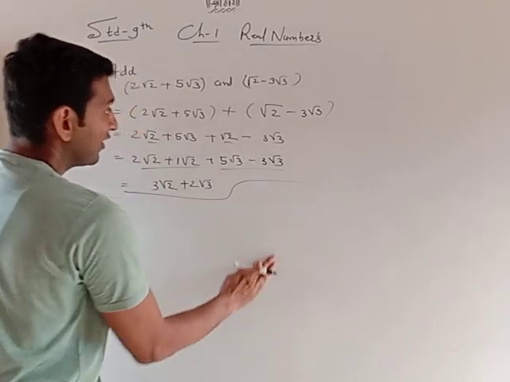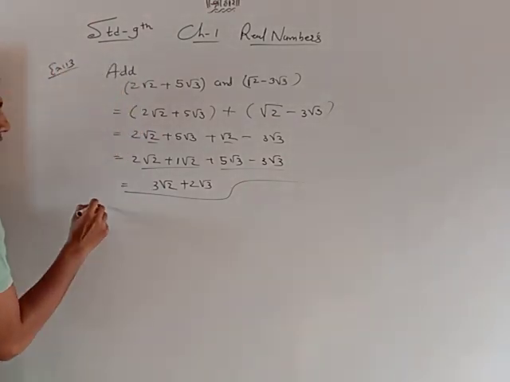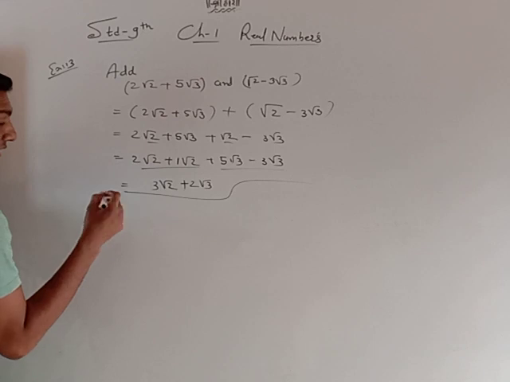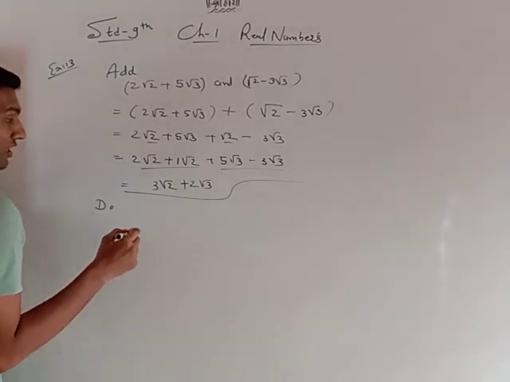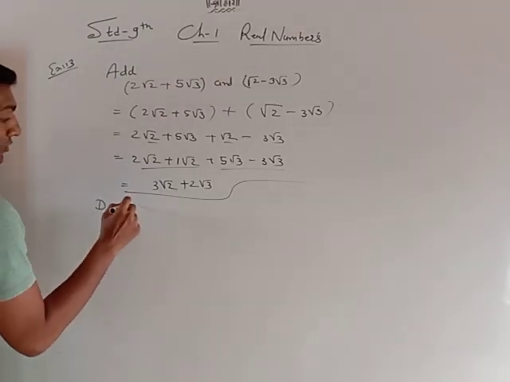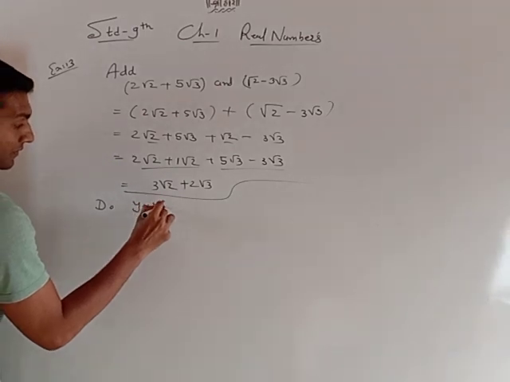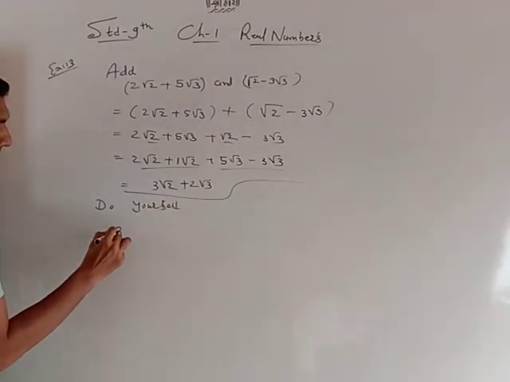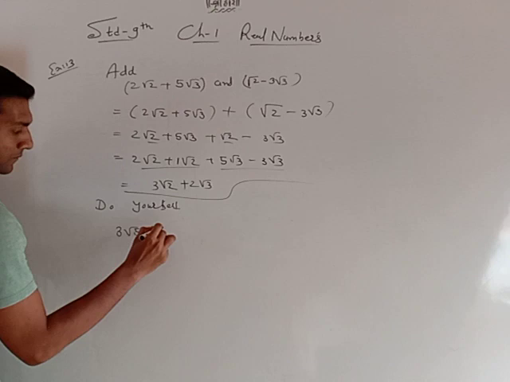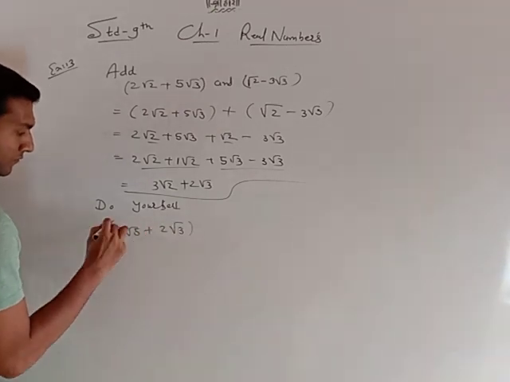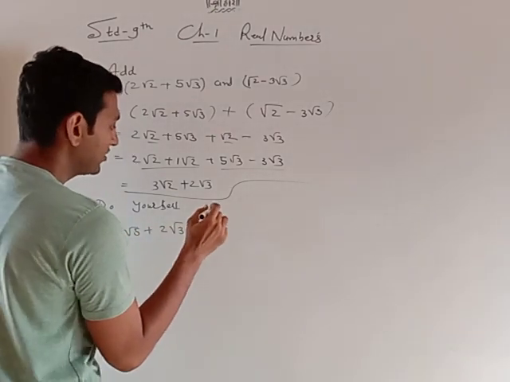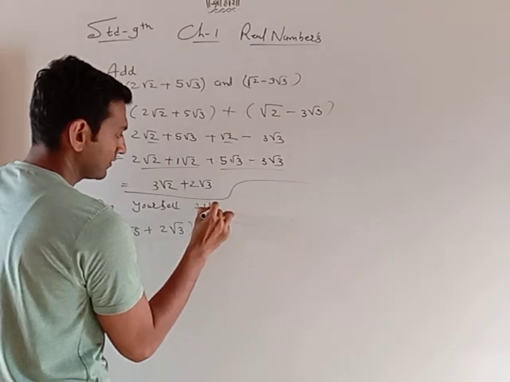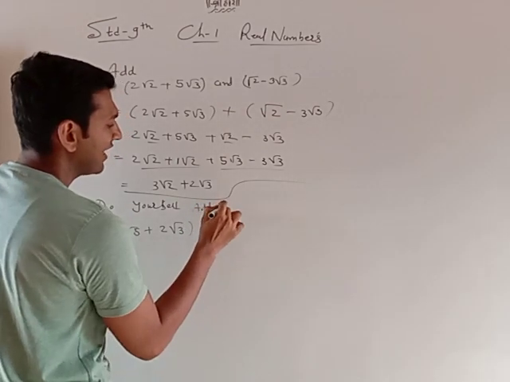Okay, so the first sum is over. Now you can do yourself. I will give a few sums. You can solve them. Do yourself. Addition, or add them.